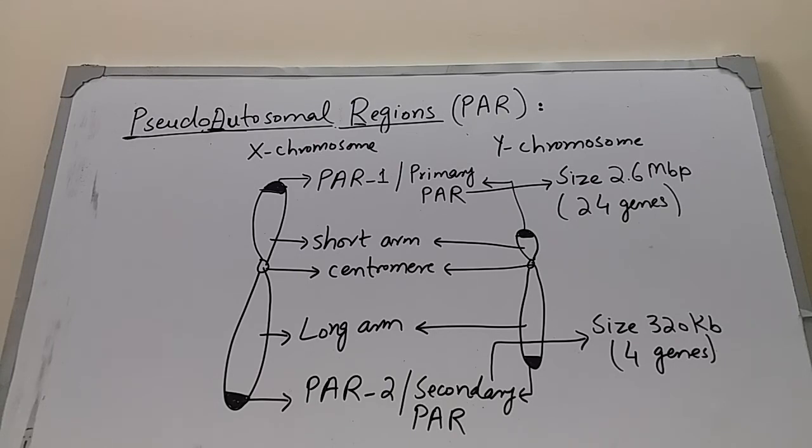And these pseudoautosomal regions undergo limited crossover during meiosis, and it is thought that this limited crossing over is important for spermatogenesis.